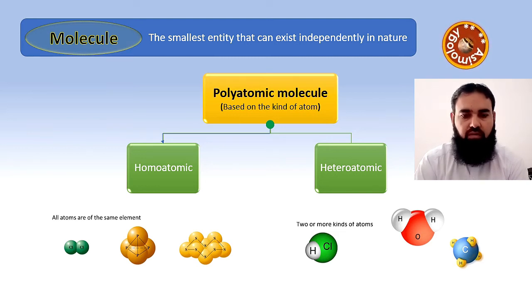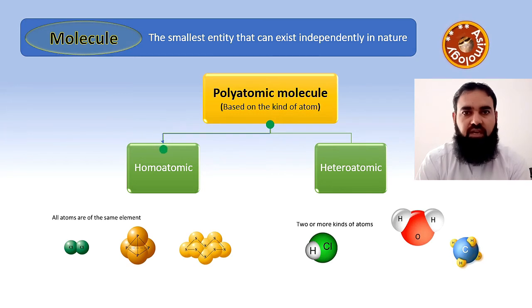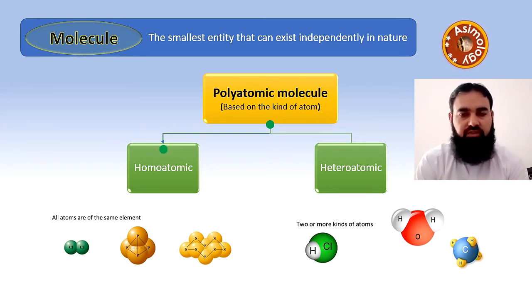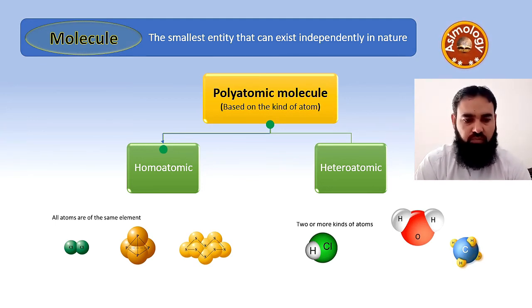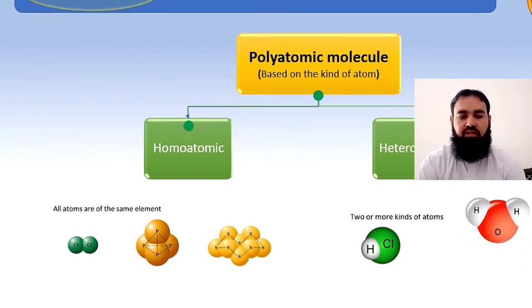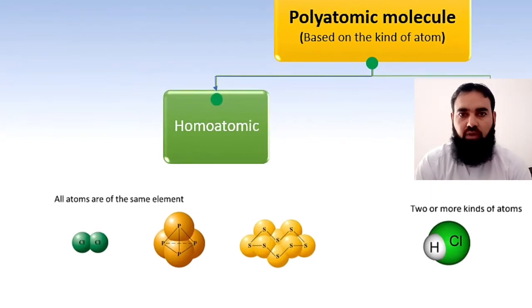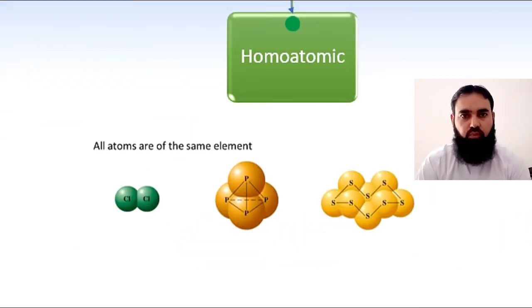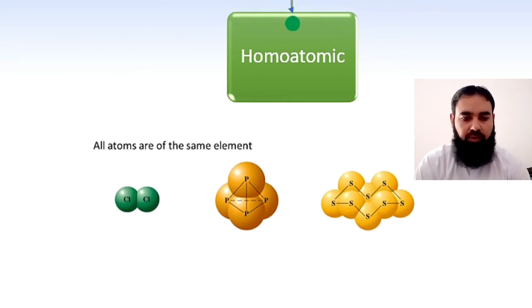Now if the molecule is made up of the same kind of atoms, all the atoms are of the same element, we call it homoatomic molecule. Homo means same. If all the atoms are of the same element, such molecules are called homoatomic molecules. Now again the number can be different, but atoms would be of the same element.